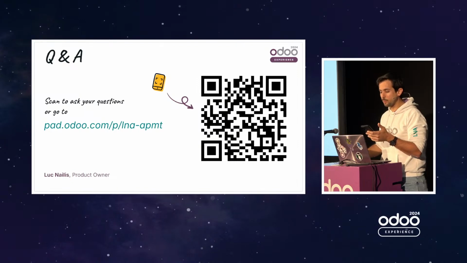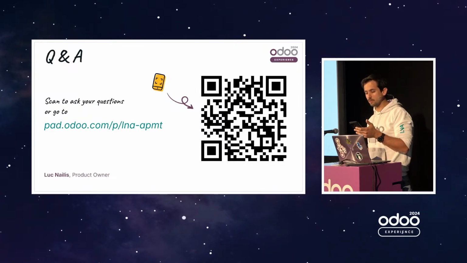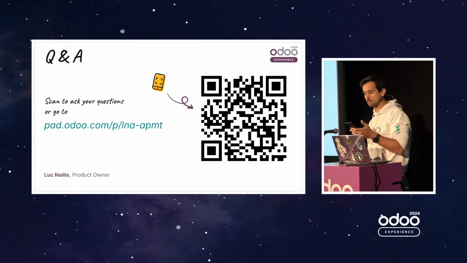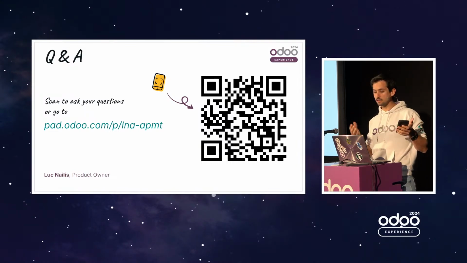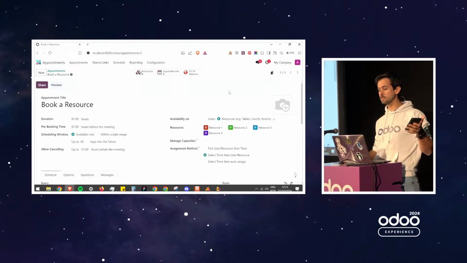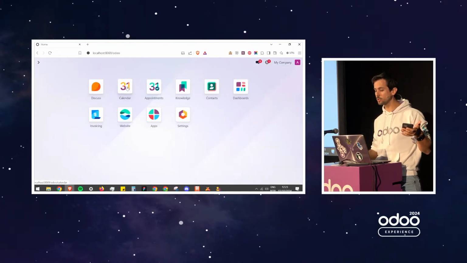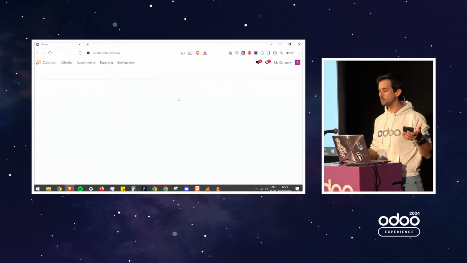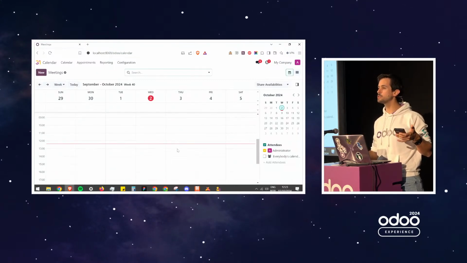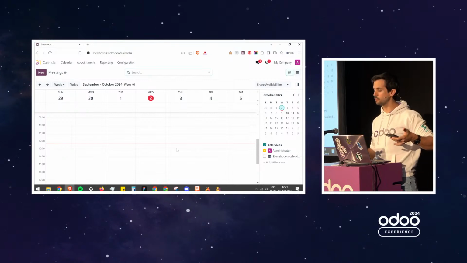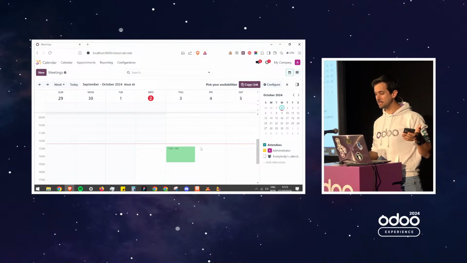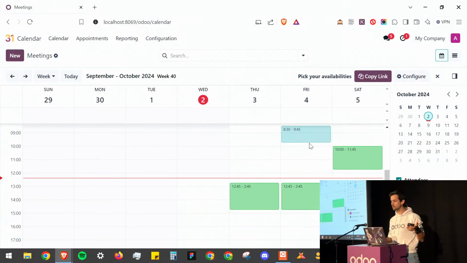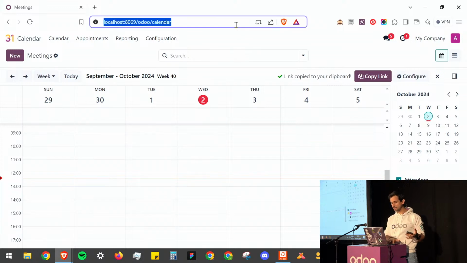How would we approach appointments in the case of being a consultant only for the use of meeting appointments? Yeah, it's actually made for consultants. Our consultants use it. There are a lot of features that I did not show, but for example, if you're a consultant and you're trying to book a meeting with a customer, usually you have a few moments where you're like, okay, these are the moments that I could block for you. You can just do share availabilities, and you pick directly in your calendar, okay, those are the slots where I'm available. And we create for you a calendar that you can share.